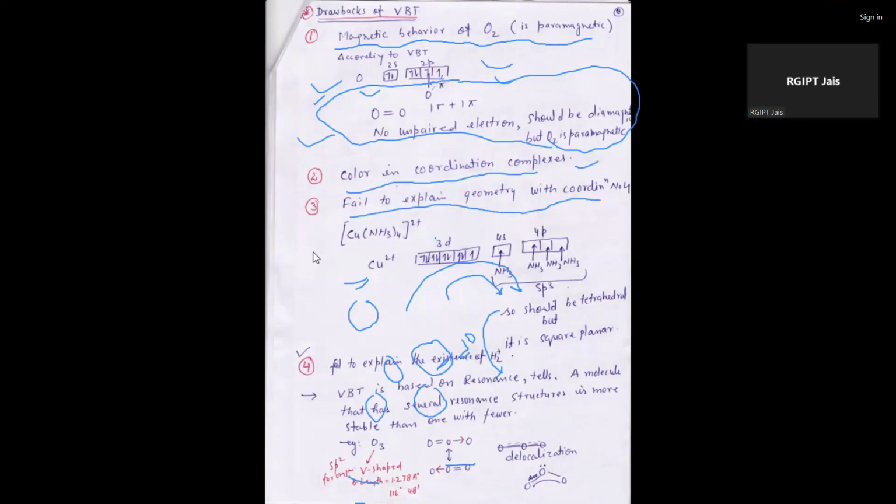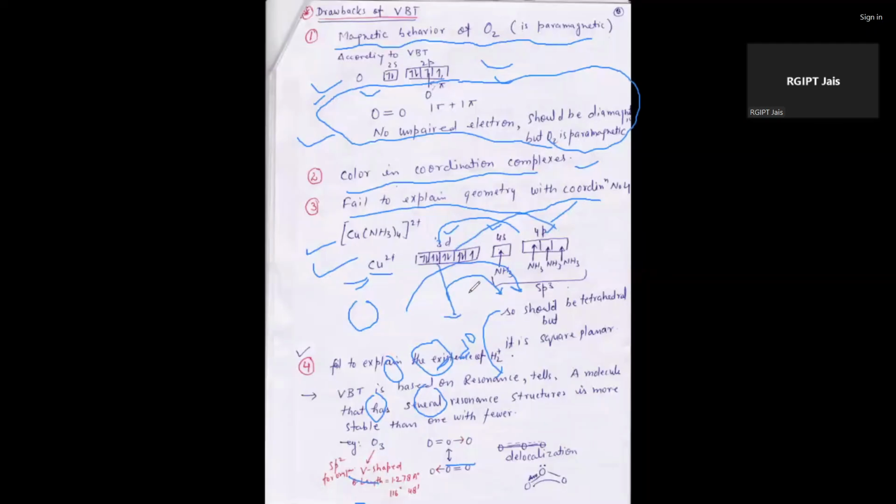If we take an example of a transition metal complex like the copper ammonia complex, the central metal atom is copper, in which the d orbital participates and the 4s and 4p are also empty. If the d orbital is participating here, there is a contradiction because the d orbital does not participate in bonding.